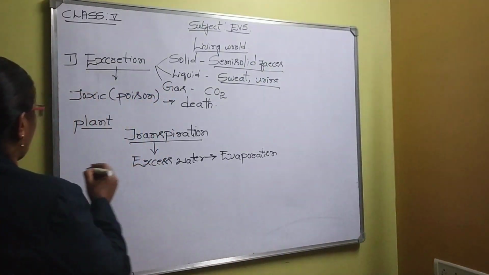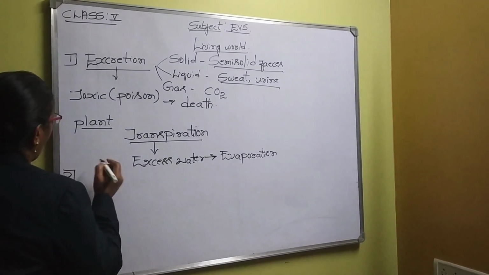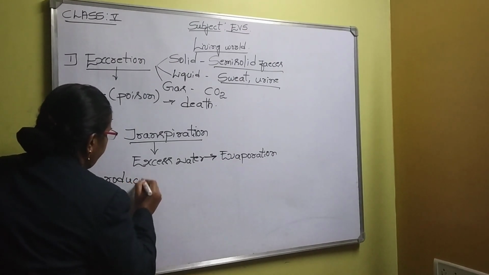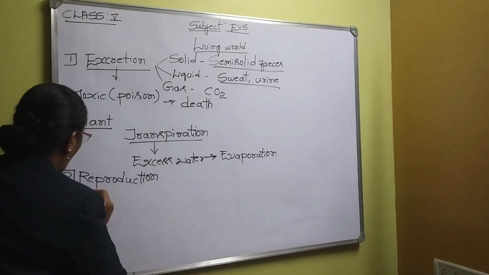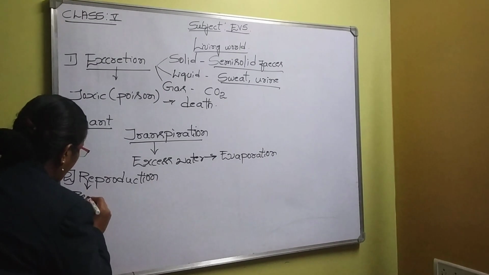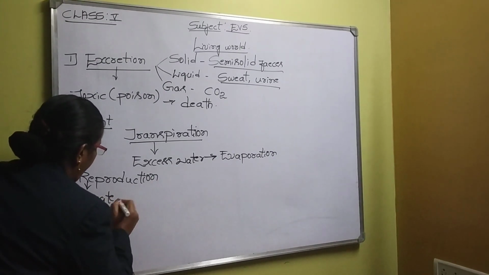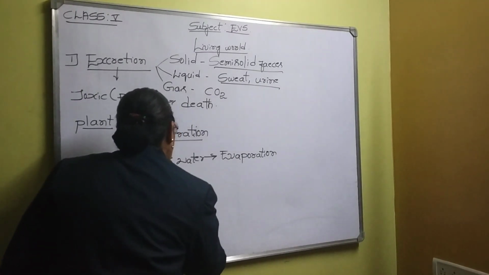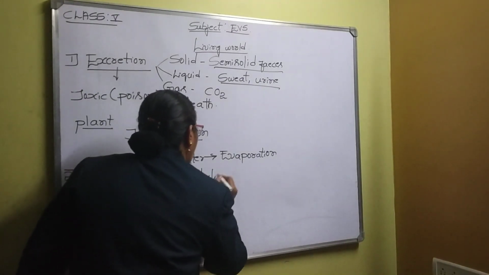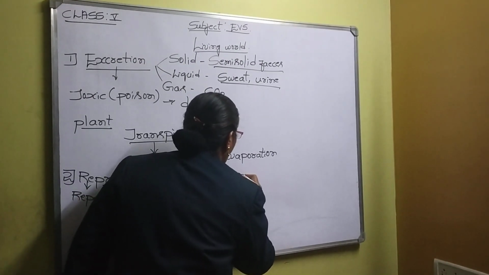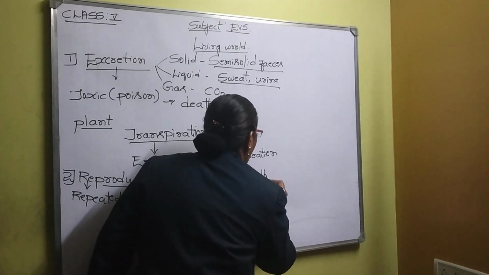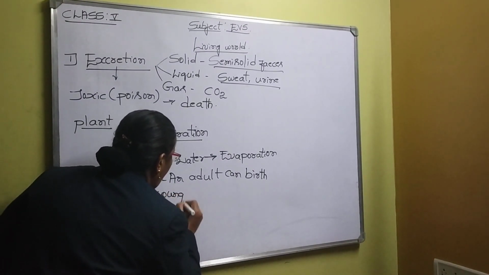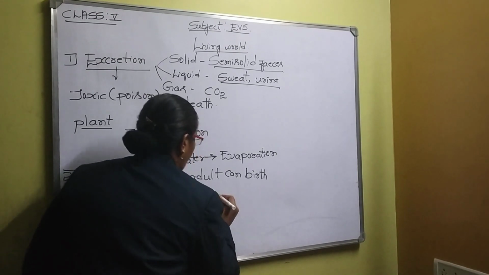Now let me proceed with one more important characteristic of living things. It is called reproduction. See, RE-production means repeated production. An adult can give birth to young ones of its own kind.